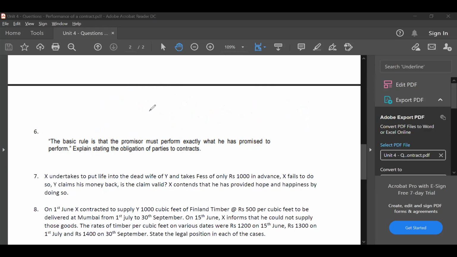X undertakes to put life into the dead wife of Y and takes fees of only rupees 1000 in advance. X fails to do so. Y claims his money back. Is the claim valid? X contends that he has provided hope and happiness by doing so. Answer, guys.